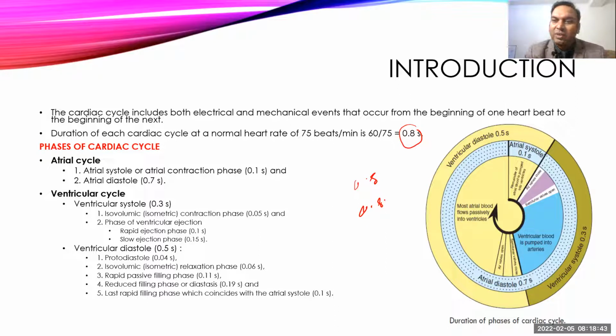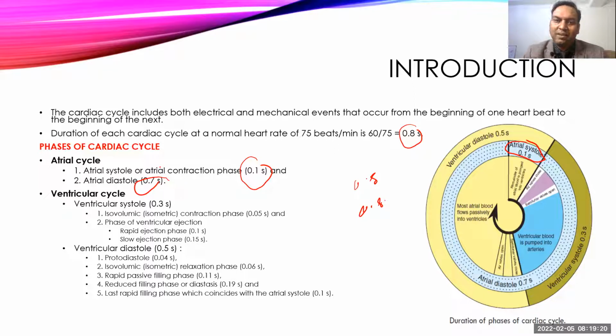So the atrial contraction phase, or atrial systole phase, lasts only for 0.1 second. And the atria keep on dilating for the rest of the cardiac cycle, that is around 0.7 second. In that 0.1 second phase, it contracts and pushes the blood into the ventricle, or squeezes almost all blood into the ventricle. While for the next 0.7 seconds it keeps on relaxing and keeps on receiving the blood from the rest of the body.